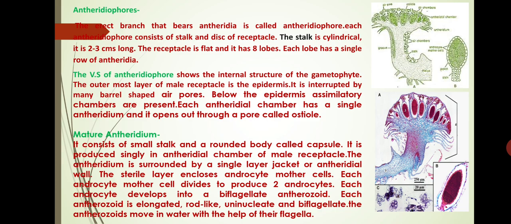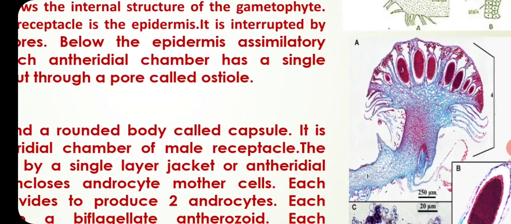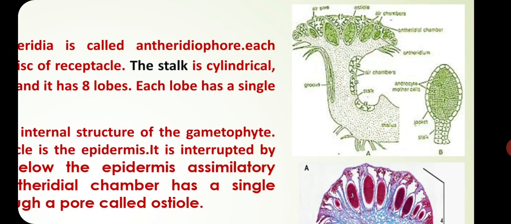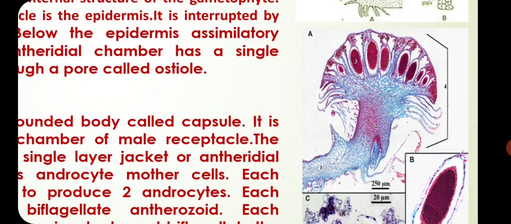Each antherozoid is elongated, rod-like, uninucleate and biflagellate. The antherozoids move in water with the help of their flagella. See friends, this is the vertical section of the antheridiophore along with the structure of the mature antheridium.